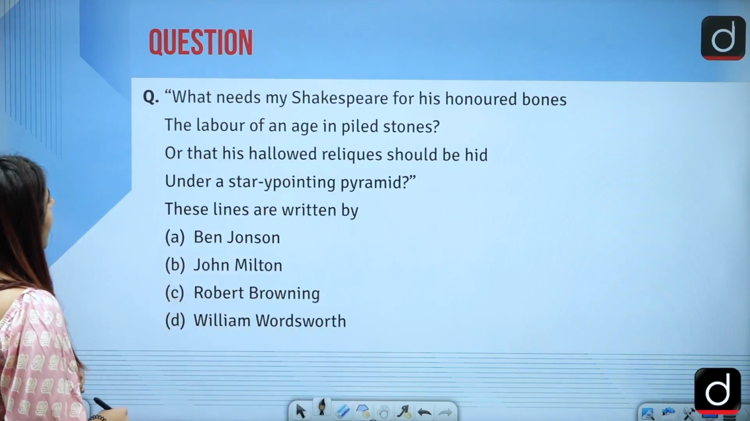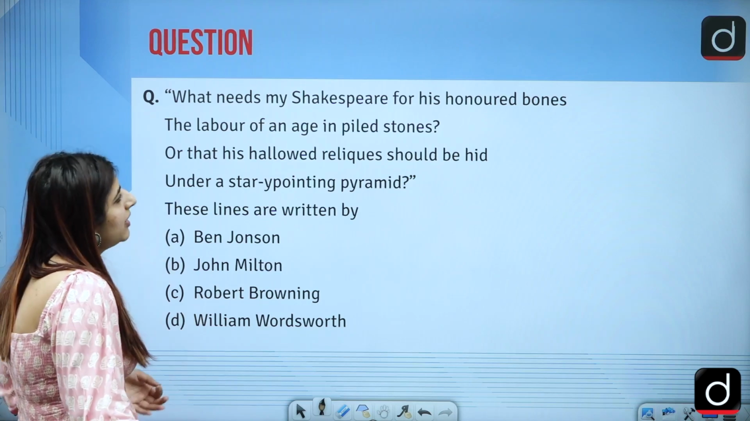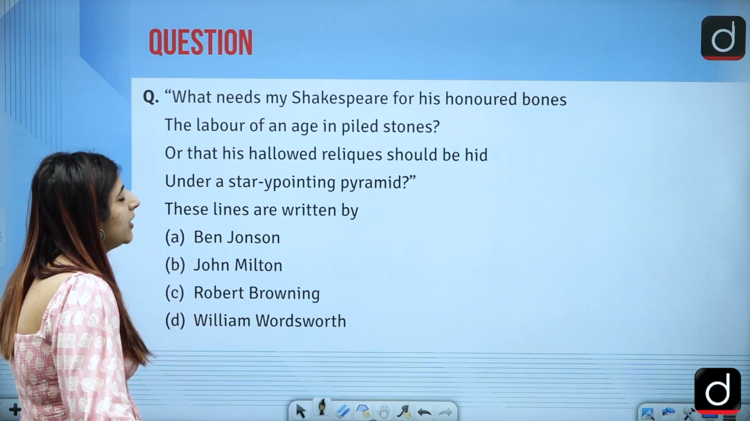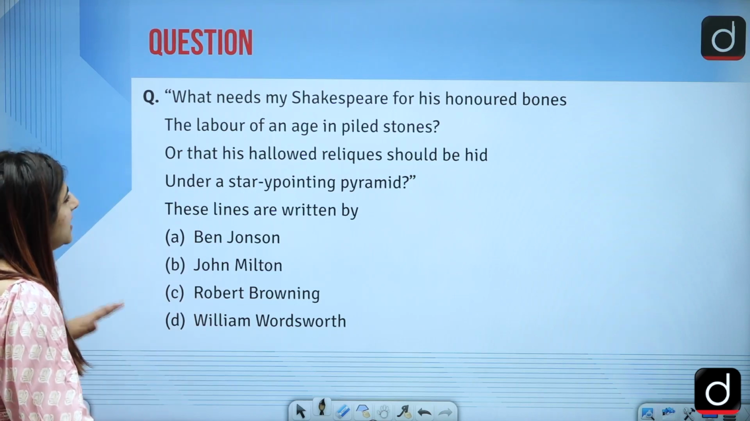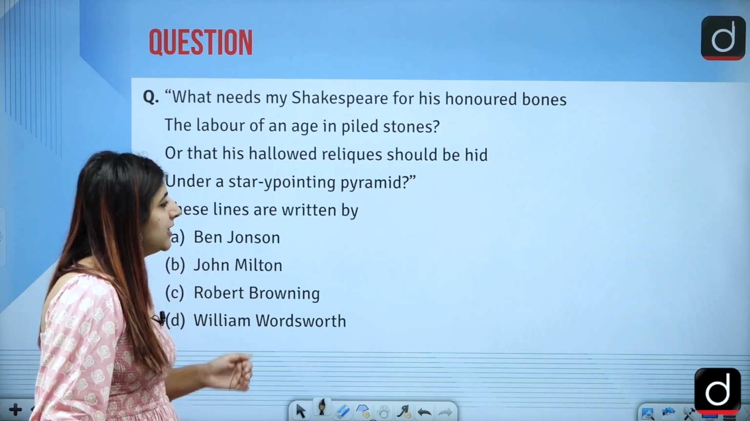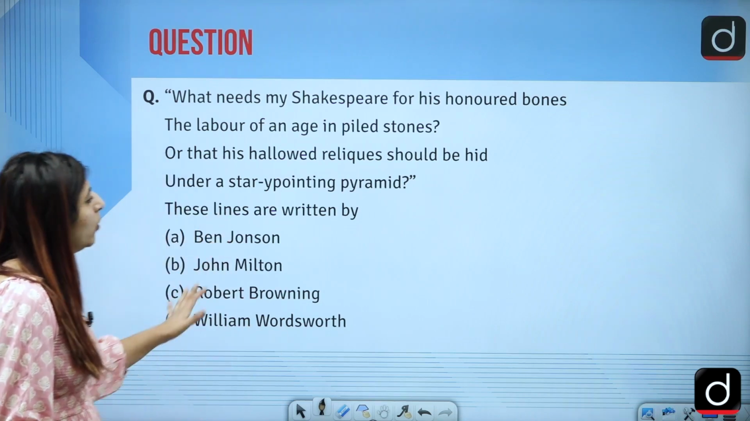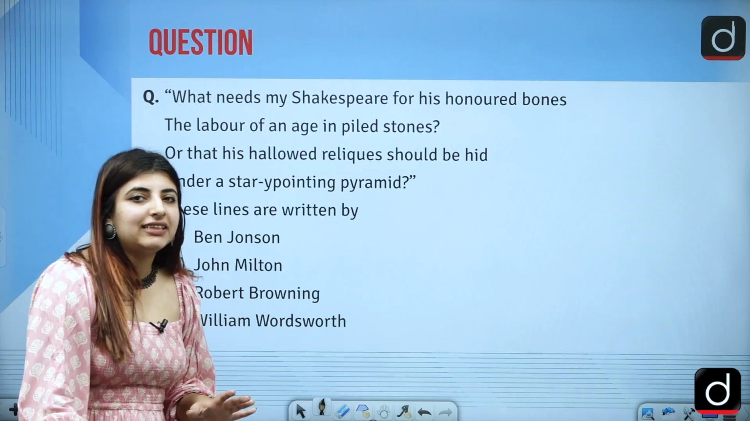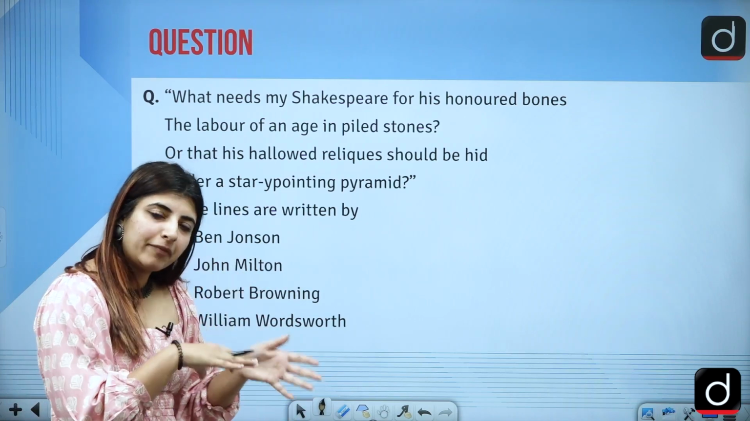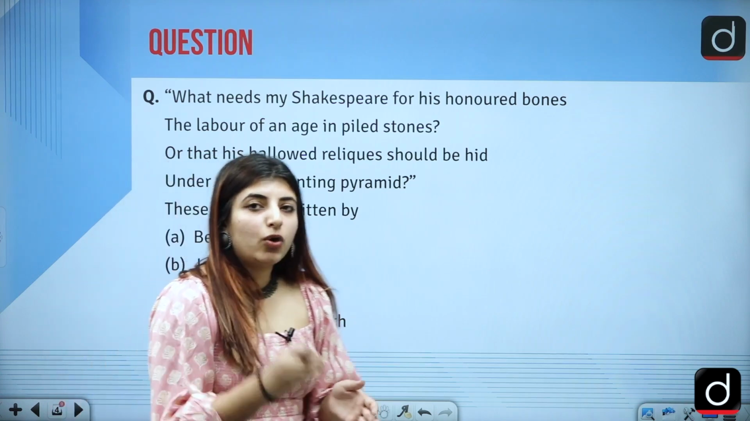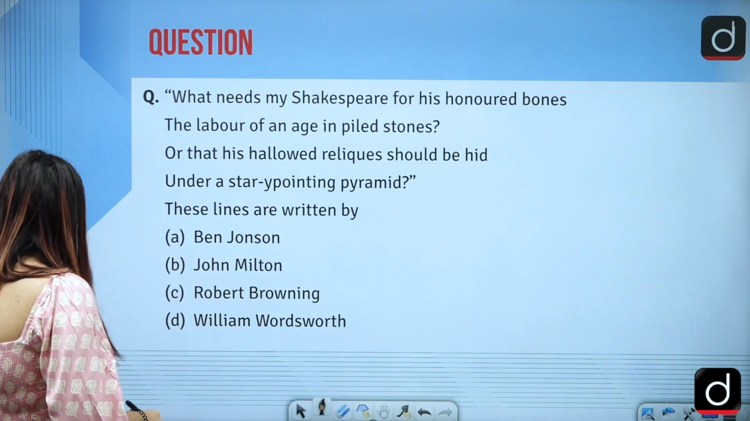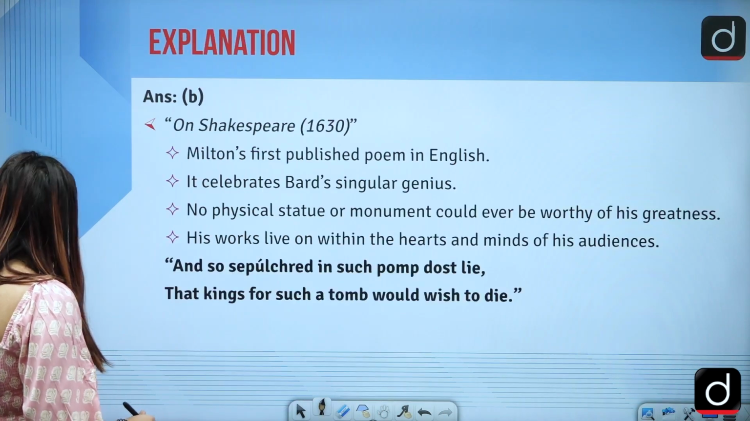So the first question that I have here is: What needs my Shakespeare for his honored bones, the labor of an age in piled stones? Or that his hallowed relics should be hid under a star-appointed pyramid. Who is the author of these lines is the question asked, and this is from the December 2022 cycle, which was held in March 2023. The answer to this question is option B.